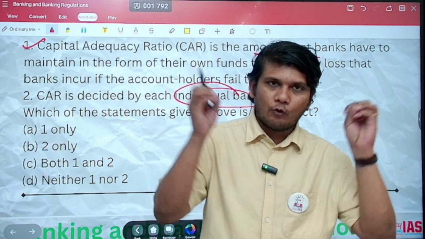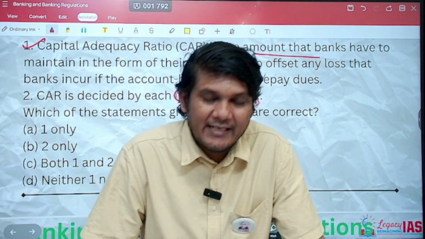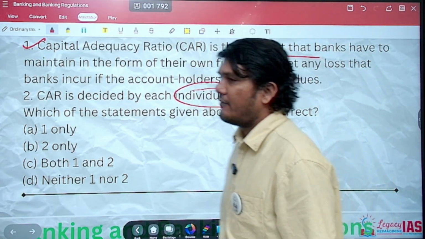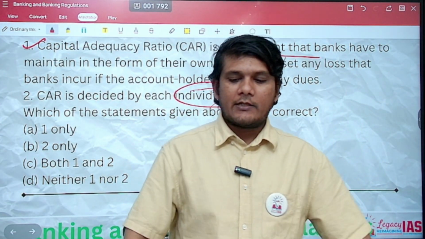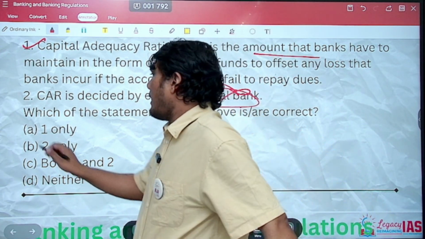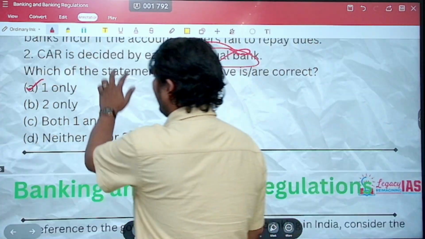So RBI enforces the Basel norms, but it can modify certain things as and when needed. So it is the RBI that sets it, and of course not the individual bank. The regulator is the one who will do that. So the correct answer here will be A, that is 1 only, because statement 2 is incorrect.